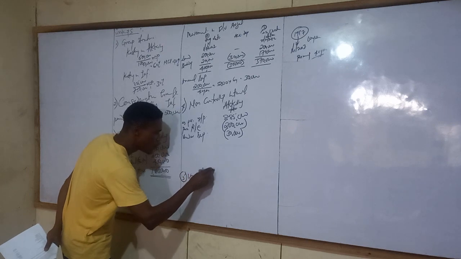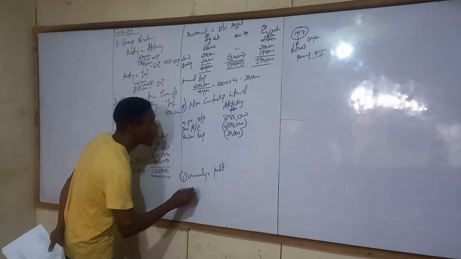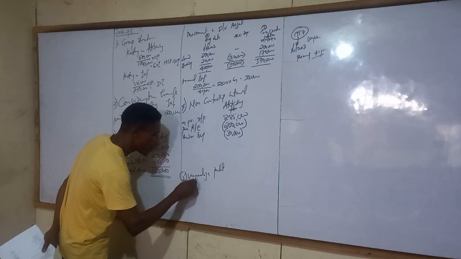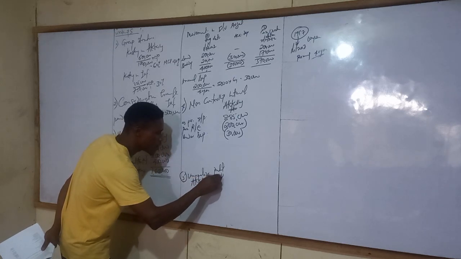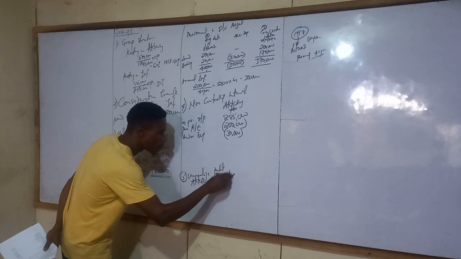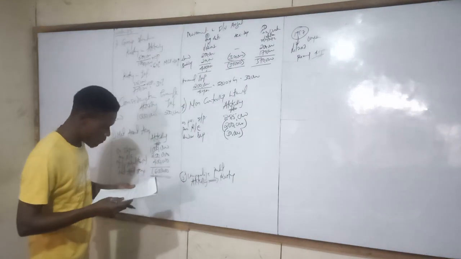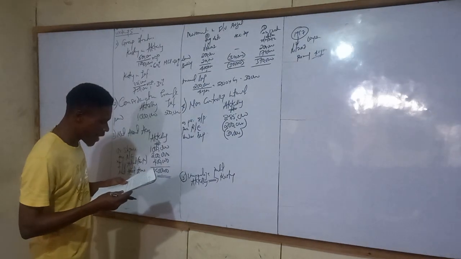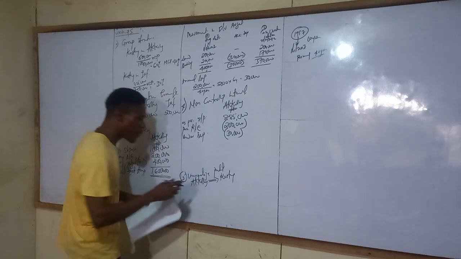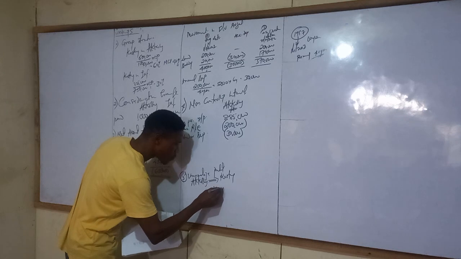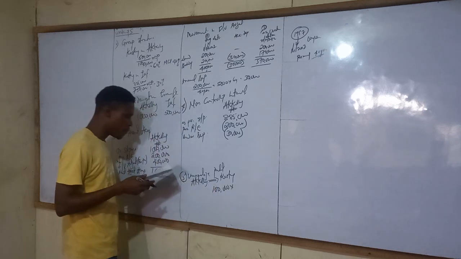Unrealized profit. According to Koski, how much is the remaining inventory? How many remaining goods are in the inventory? For the question, 100,000. Then how do they mark up?